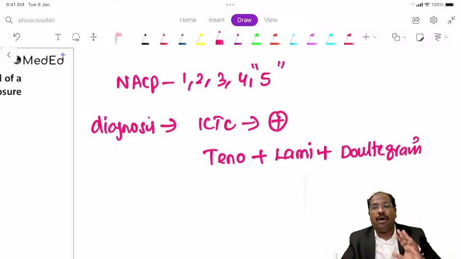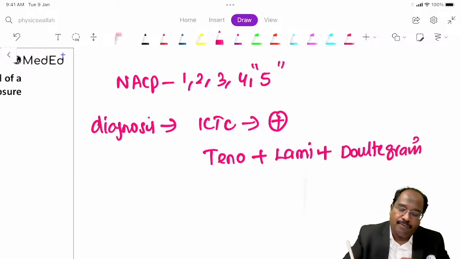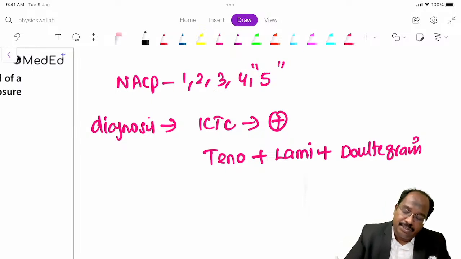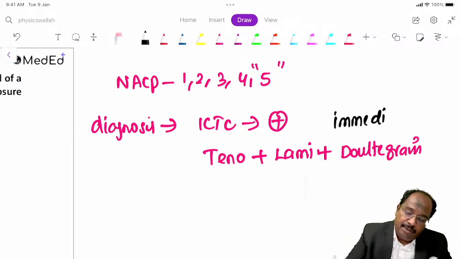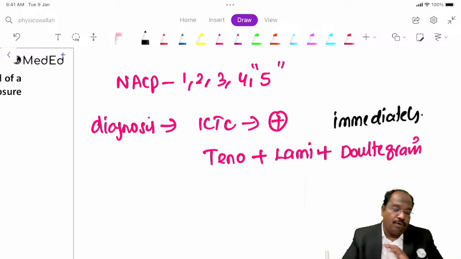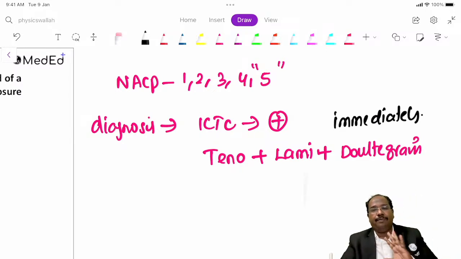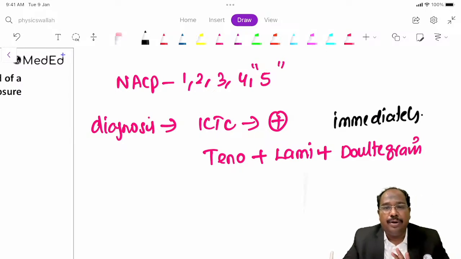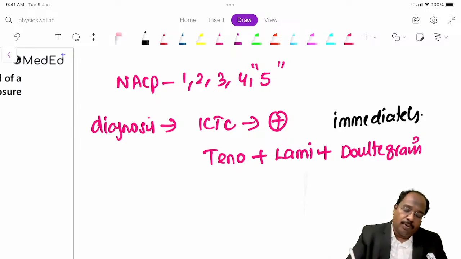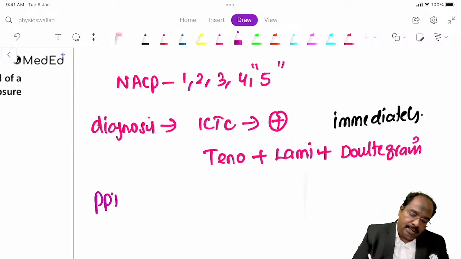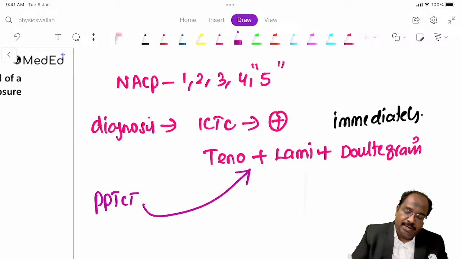So lifelong ART. Immediately you have to provide lifelong ART. This is the treatment: tenofovir, lamivudine and dolutegravir. So what about PPTCT? Prevention of parent to child transmission.